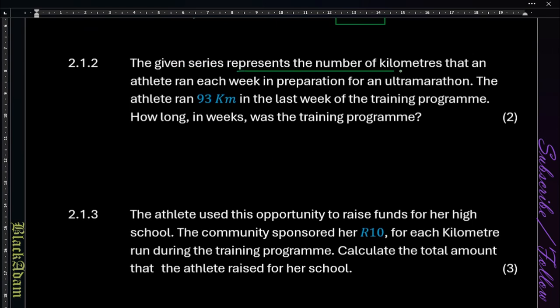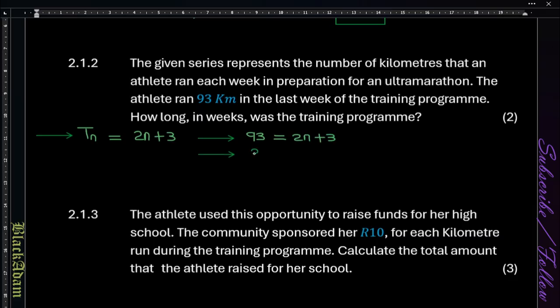Given the series representing the number of kilometers, we know that she ran up to 93 kilometers. How long in weeks was the training program? For that one, we need to know that our Tn is 2n plus 3, that's our equation, and our Tn is 93. So we need to know what the n represents.